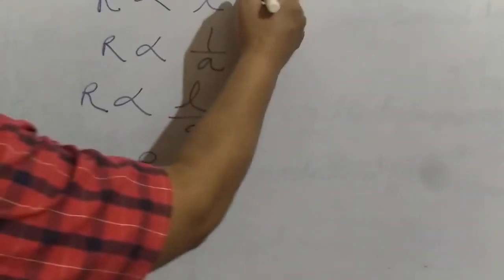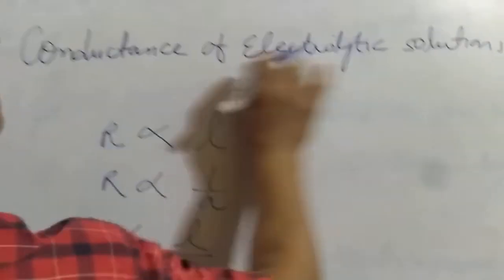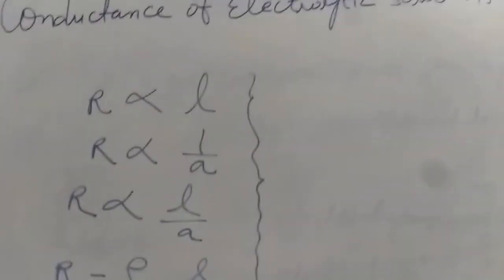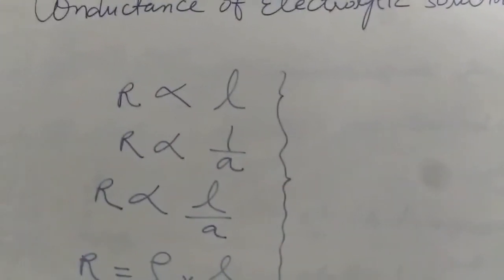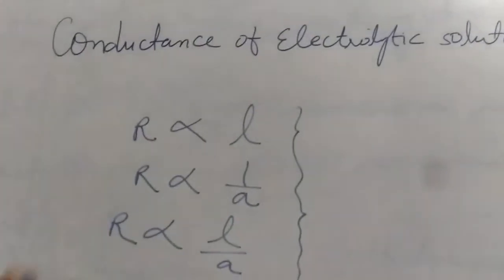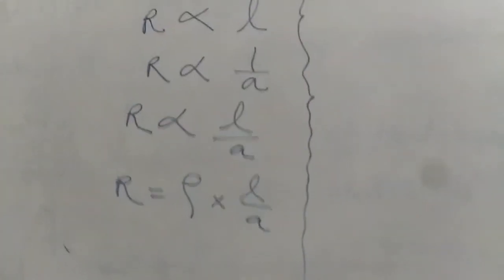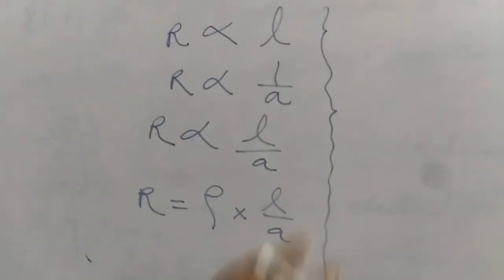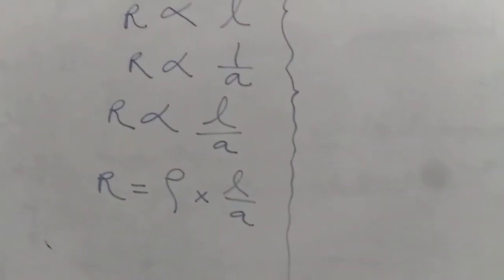But in chemistry, we are more interested in electrolytic conductance. We are not interested in the resistance; we are interested in electrolytic conductance. The same is applicable for electrolytic conductors also, but the resistance is replaced by conductance.